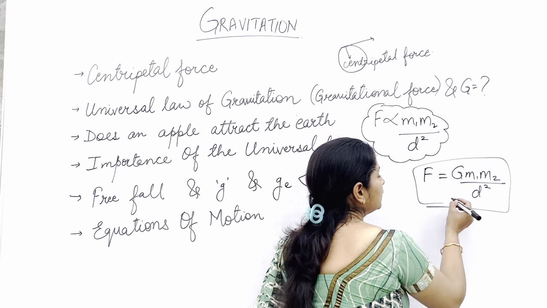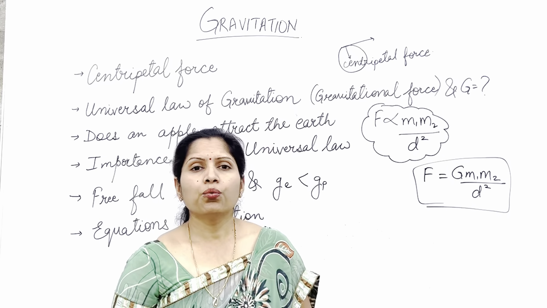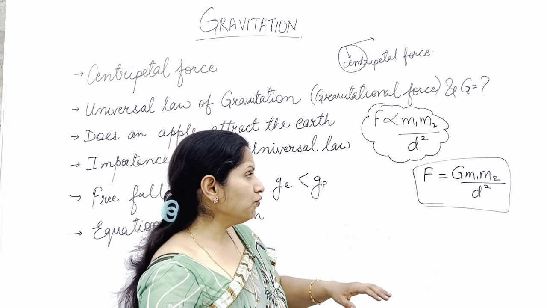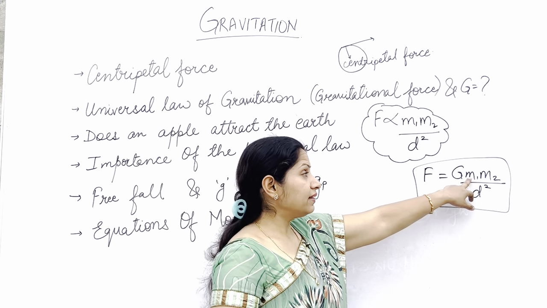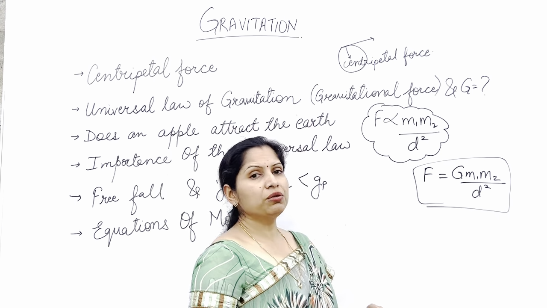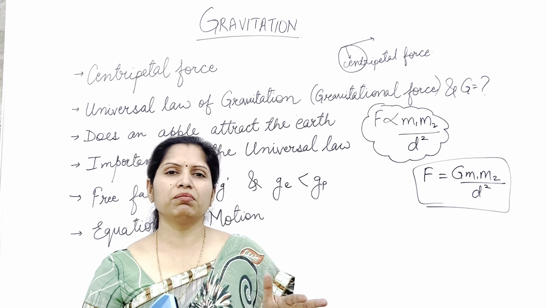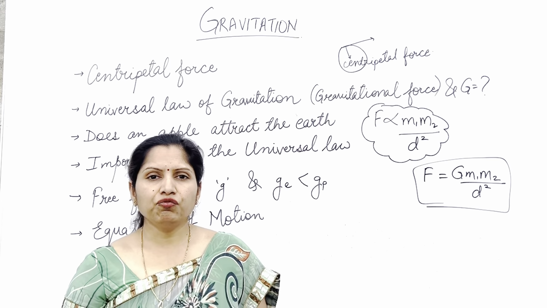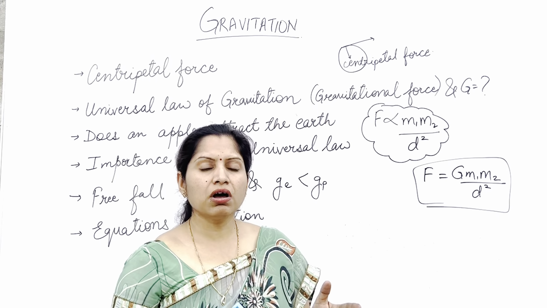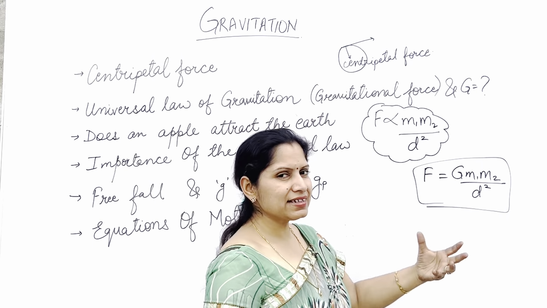Then why do we feel this force of attraction only between us and the earth? Why don't we feel the force of attraction between us and our books? This is because if one of the objects is the earth, the mass we consider will be the mass of the earth, and this makes the force a considerably big value. But if we take any other two objects, suppose you and your books, the total mass will be very small compared to the value of G, because I'll tell you the value of G.